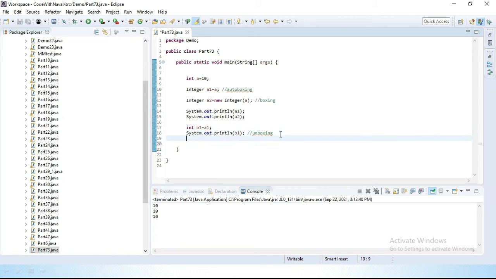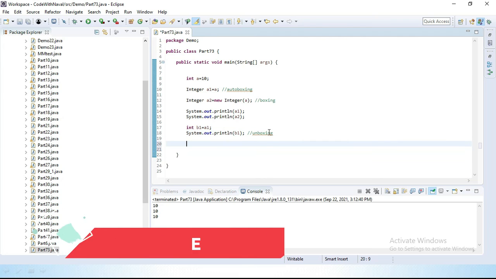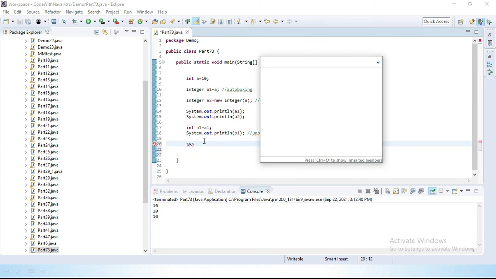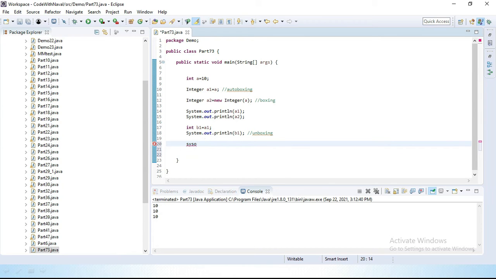Let's see some methods provided. The primitive data type int doesn't provide any method, but wrapper classes provide a few methods. Let's check those. I'll print System.out.println and compare these two values. If the two values are the same, we need to pass.